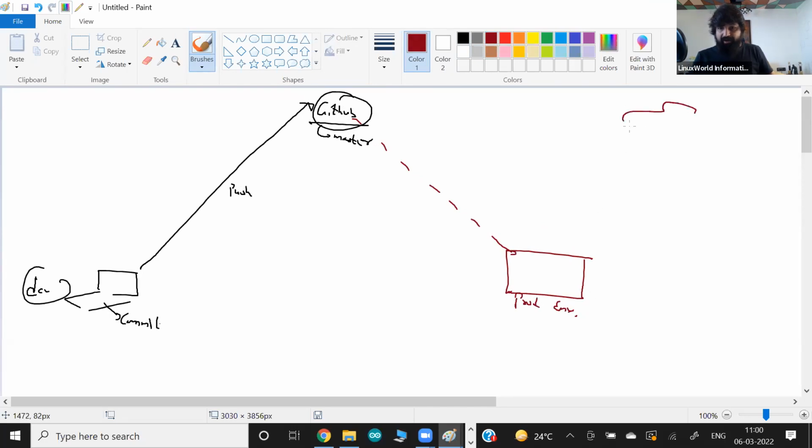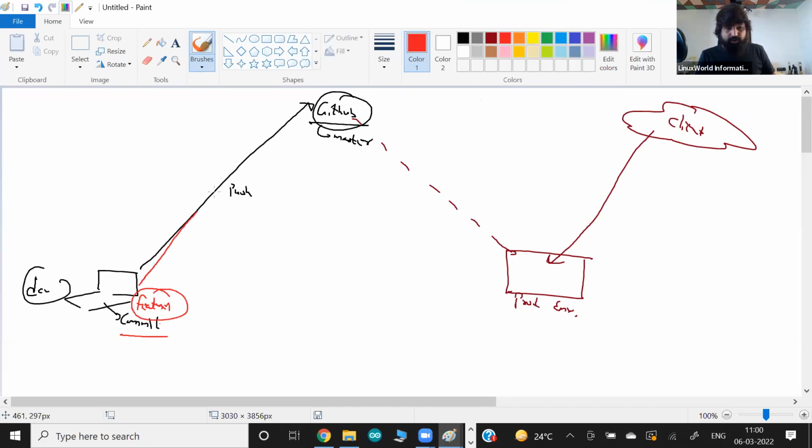So my real-world client can see what is going on. They can see the latest updated features. So the point, guys, is this: as a developer I create a new feature, let's say feature number 1, and push the data to GitHub master.